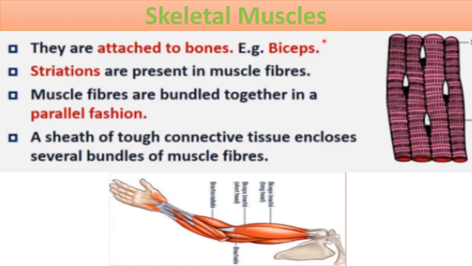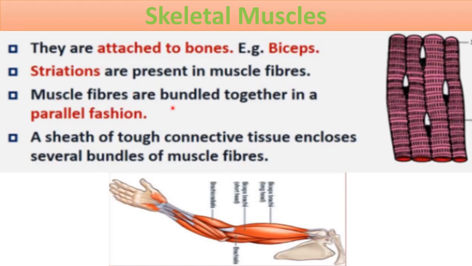Those are skeletal muscles, and these muscles are attached to bones. That's why these are called skeletal muscles. For example, muscles present in our biceps are skeletal muscles. Striations are present in muscle fibers. As you can see here, these different bands are striations, also called strips or striations. Due to the presence of these striations, these are also called striated muscles.